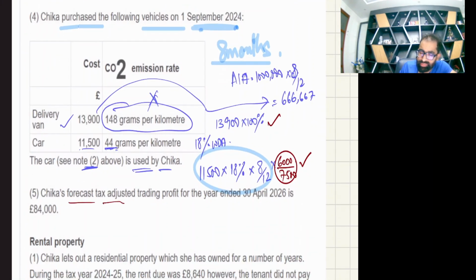Now, very good news. Chika's forecast tax adjusted trading profit for the next 12 months, for the year ended 30th April 2026, is 84,000. Why are they giving you this?